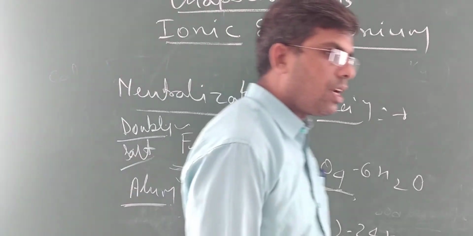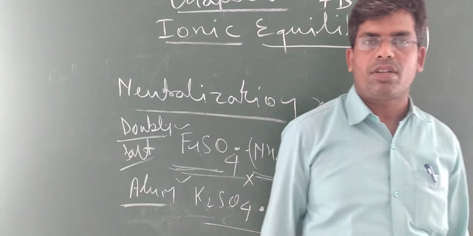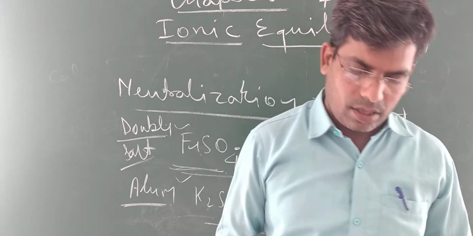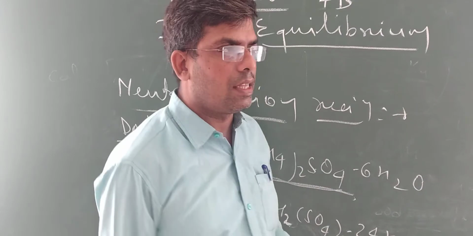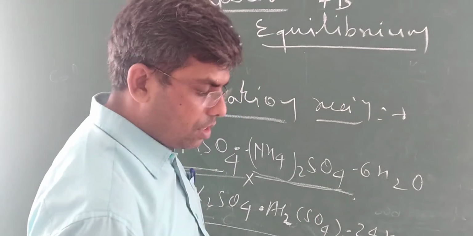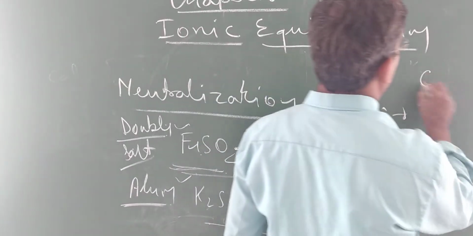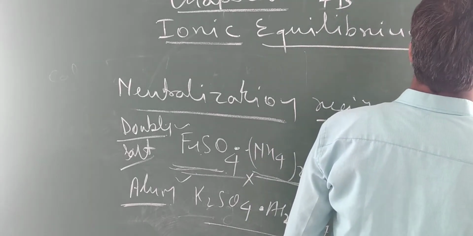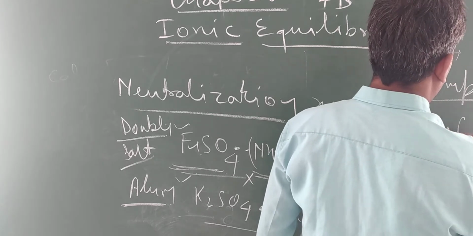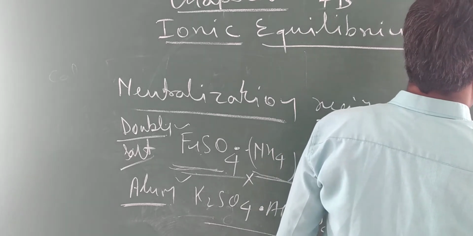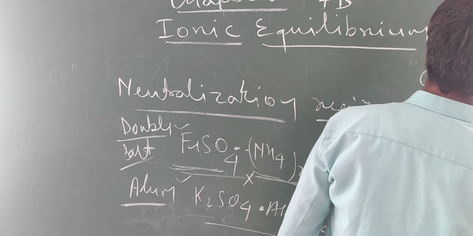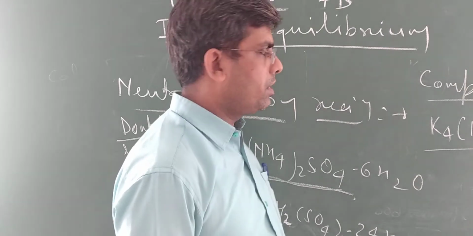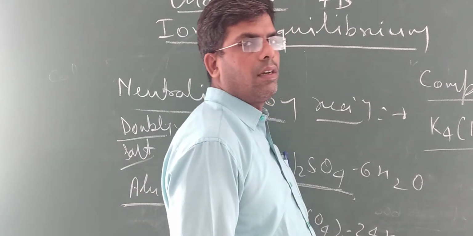Some complex salts are also present, which are complex compounds like K4[Fe(CN)6] or K3[Fe(CN)6]. This one is potassium ferrocyanide, K4[Fe(CN)6], a complex salt.